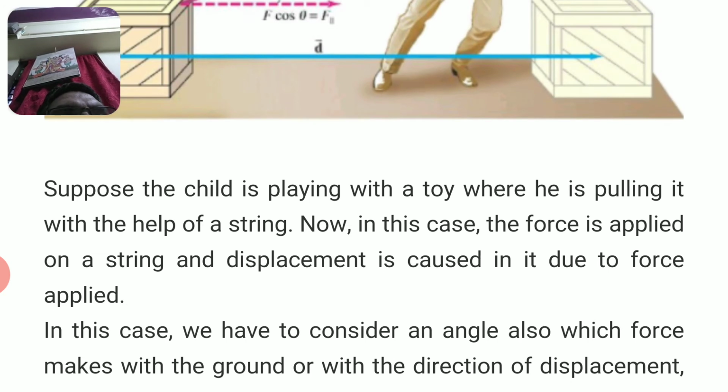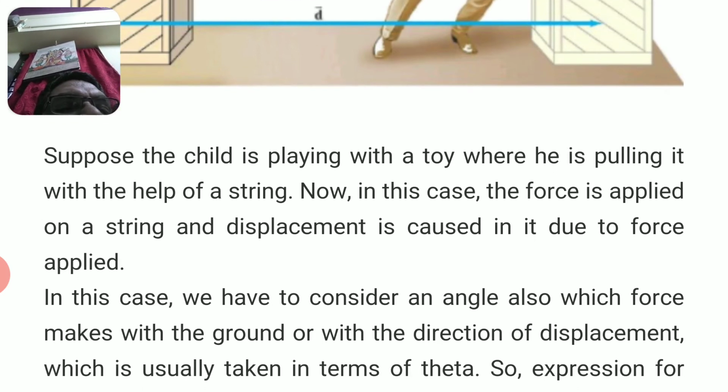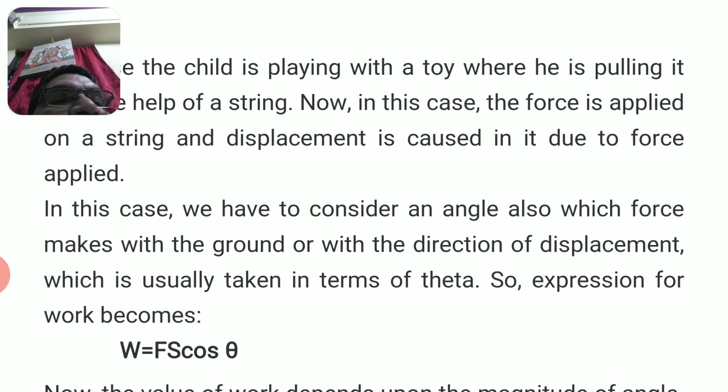Suppose the child is playing with a toy where he is pulling it with the help of a string. Now in this case the force is applied on a string and displacement is caused in it due to the force applied. In this case we have to consider an angle also which the force makes with the ground or with the direction of displacement, which is usually taken as theta.